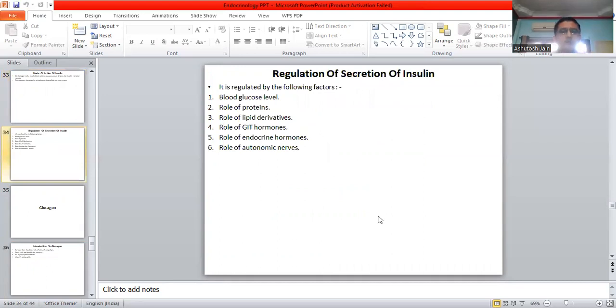Regulation of secretion of insulin. It is regulated by the following factors: blood glucose level, role of proteins, role of lipid derivatives, role of GIT, that is the gastrointestinal tract hormones, role of endocrine hormones, and role of the autonomic nerves.